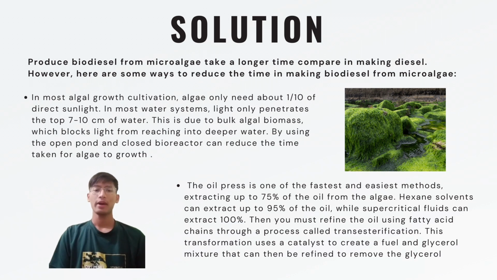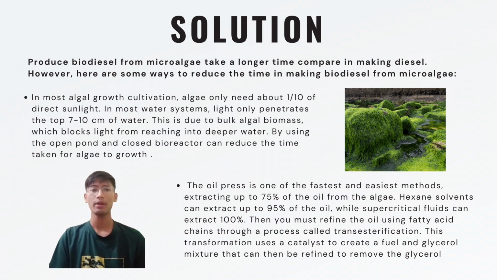Producing biodiesel from microalgae takes a longer time compared to making diesel. However, here are some ways to reduce the time in making biodiesel from microalgae. The first way is that in most algal cultivation, algae only need about 1/10 of direct sunlight in most water systems. Light only penetrates the top 7 to 10 cm of water.